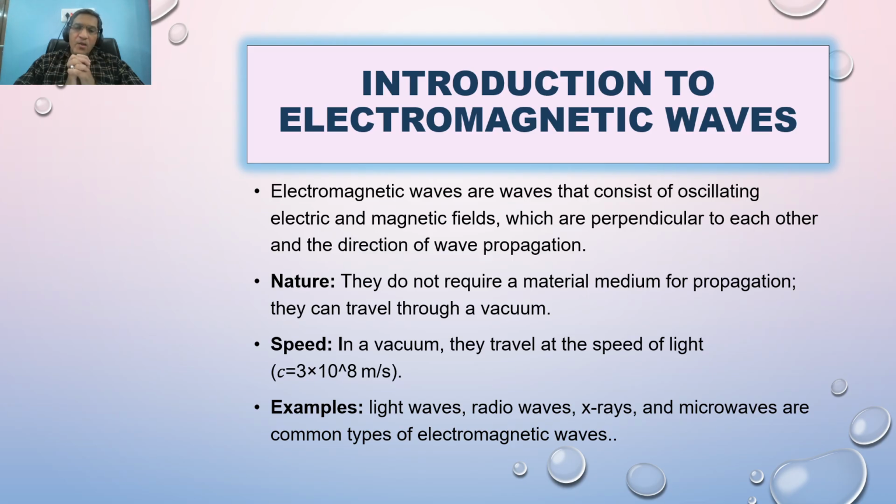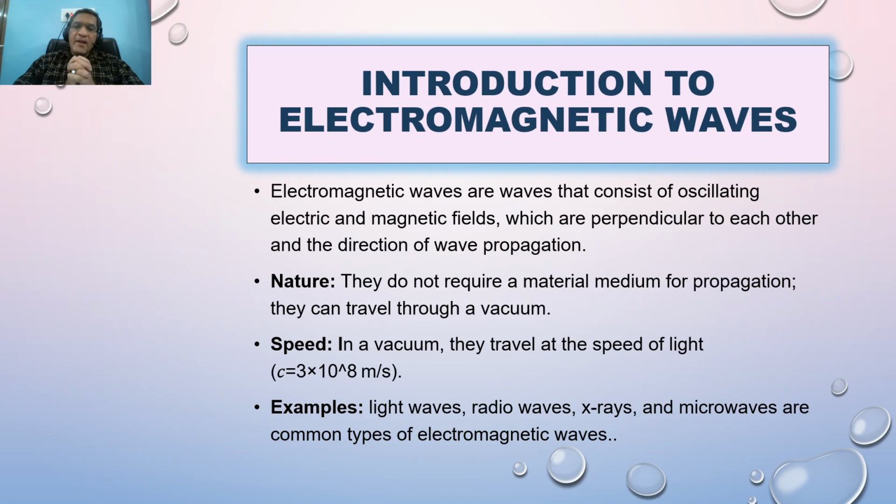Oscillating electric field, oscillating magnetic field means the electric field is time dependent, the magnetic field is time dependent, and the cause of electric and magnetic field origination is the charge which is accelerating in motion. The electric field can be produced by charges which are at rest or maybe moving. But here the electric field is produced by the accelerating charge. That's why we use the words oscillating electric field and oscillating magnetic field.